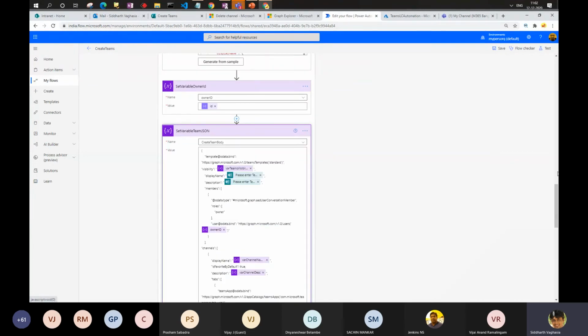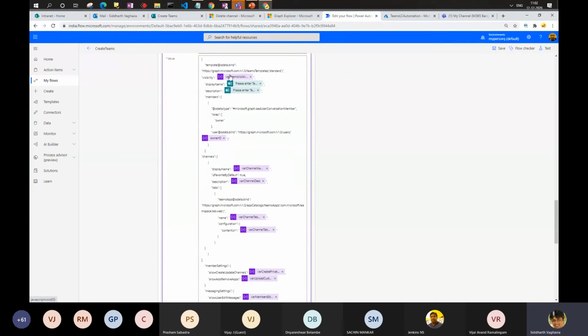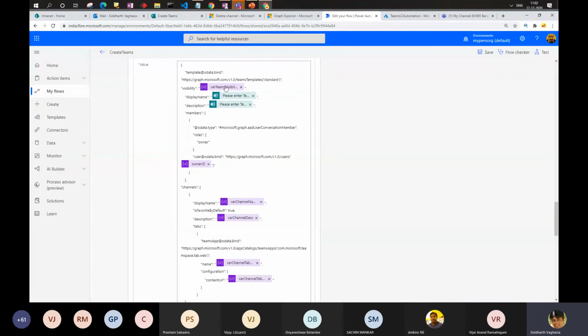And this is where I'm creating the team's request body. So if you see, this is interesting. Let me just zoom out a little bit. We are creating a JSON object where we are specifying the team name, description, and the member of the team, where we are setting the role of the owner. One thing to note here is that in a single request, you cannot add owners and members. I'm not sure whether it is a limitation or whether I'm missing something, but that's what I found: first you have to create the team with the owner, and then you can add the members to it.